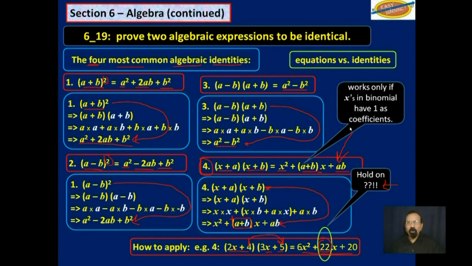Well, that works only if the x's in the binomial have 1 as their coefficient. In other words, if this was 1x plus 4 and that was 1x plus 5, then this middle coefficient here will be a plus b, which will be 4 plus 5, which will be 9. But because of this 2 here and that 3 there, this is now 22x.